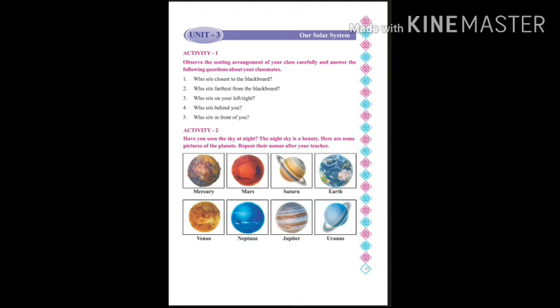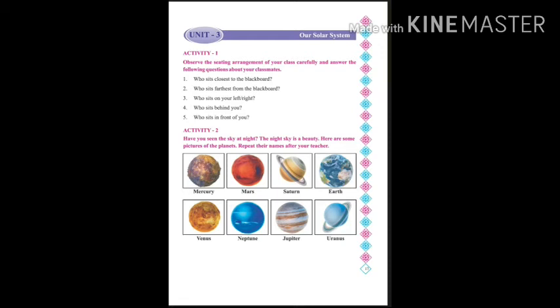blackboard. Number 2 is who sits farthest from the blackboard? Who sits very far from the blackboard? Number 3 is who sits on your left or your right? So right, if you are sitting on the right side, write the friend that sits on your left, and if you are sitting on the left, then write the name of the friend who sits on your right.